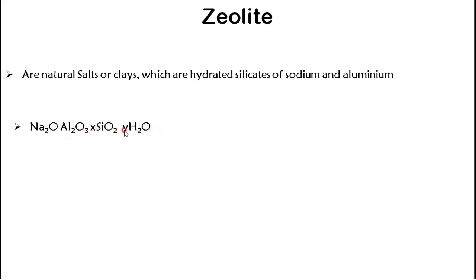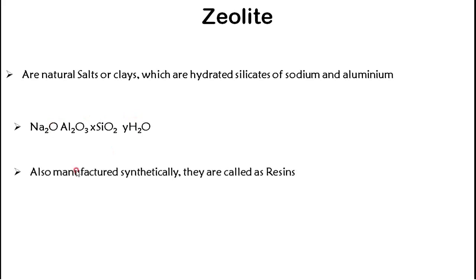Now this x and y are some constants, they are numbers. This is a very big formula. Therefore, to write the reaction, we will call this zeolite NaZ. Z means this entire term we will replace and call it Z. You will see it in the reaction later.